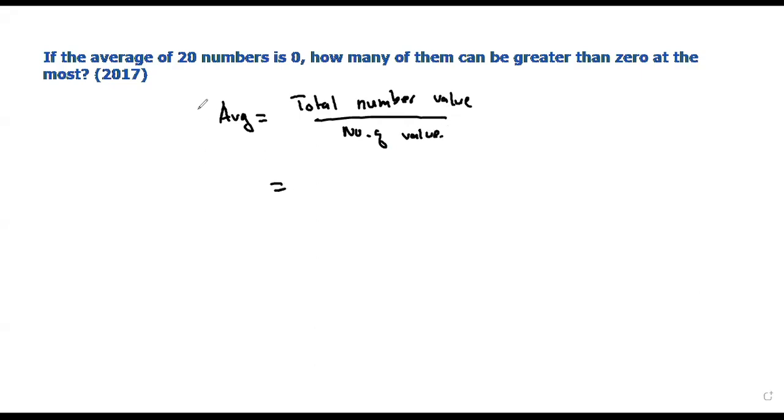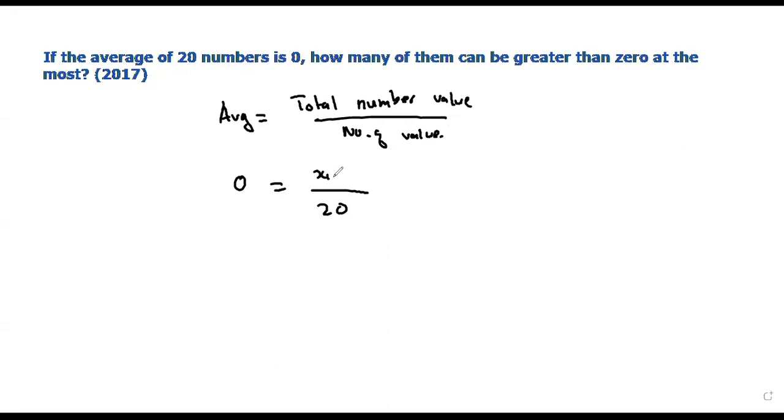So the average of 20 numbers is 0, meaning the total divided by 20 is 0. How many of them can be greater than 0 at the most?